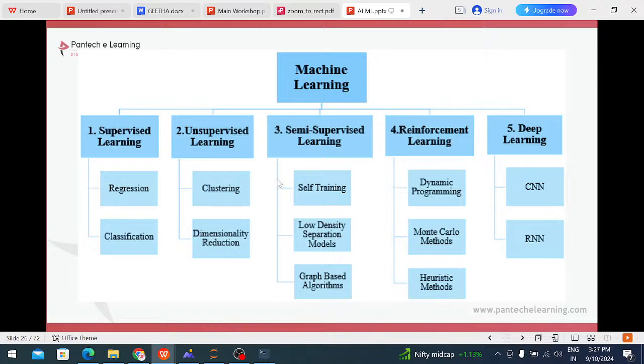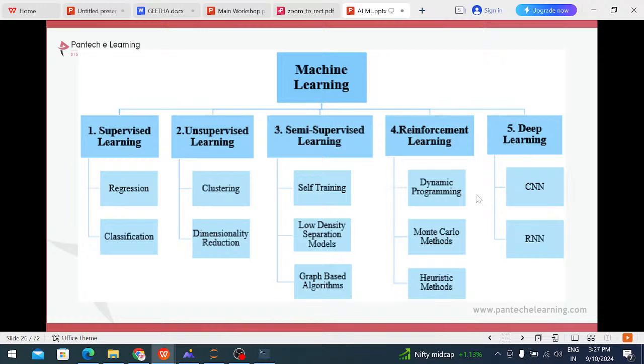After that, reinforcement learning. In reinforcement learning we are using dynamic programming. We do not enter the user input; based on the user we can predict the output. That is known as dynamic programming. Python is a dynamic programming language. For feedbacks and Google reviews, at that time we are using reinforcement algorithms.